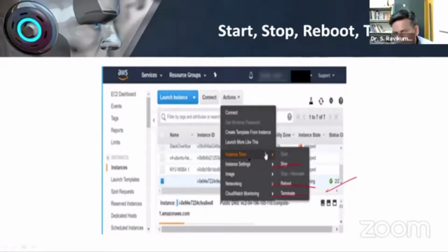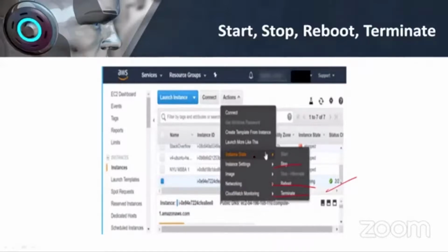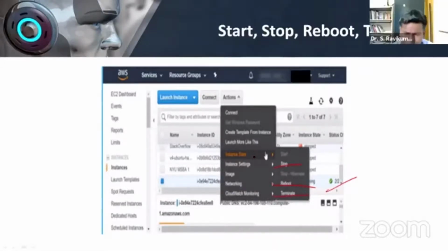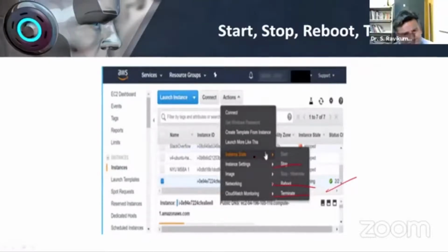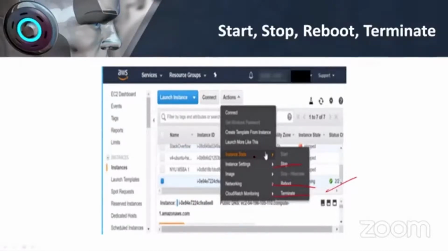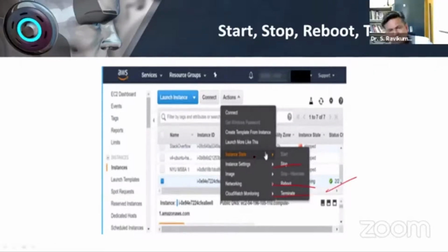Why is this option available? Because cloud billing is based on usage. The charge we pay for the cloud is based on usage only. I will give you an example: suppose my library is accessed only from morning 6 to evening 8 p.m., and at night no one accesses it. This is not the reality, just hypothetically I'm telling for understanding. A library must be open 24/7.